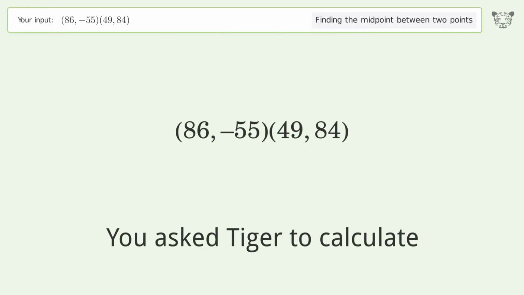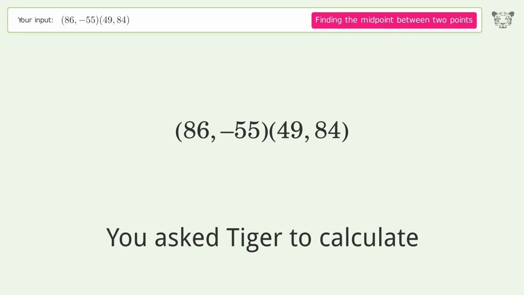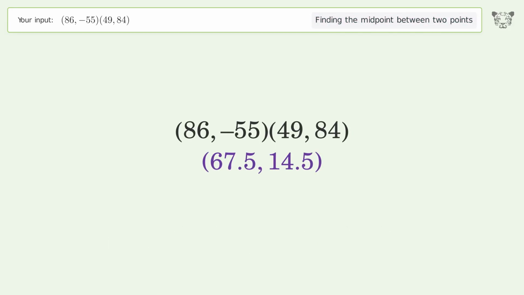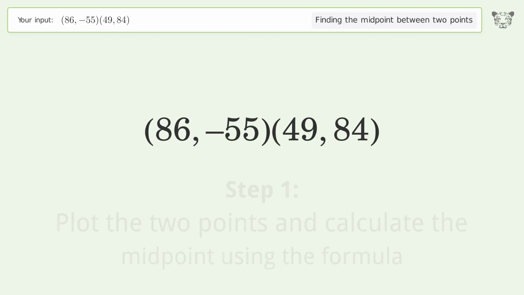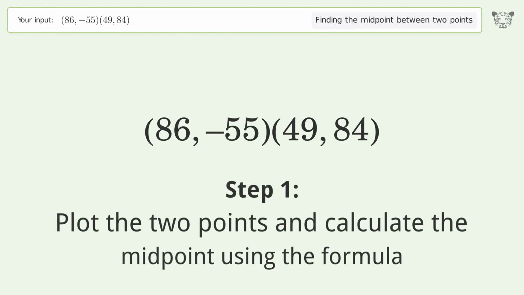You ask Tiger to calculate. This deals with finding the midpoint between 2 points. The midpoint between the 2 points is 67.5, 14.5. Let's solve it step by step. Plot the 2 points and calculate the midpoint using the formula.